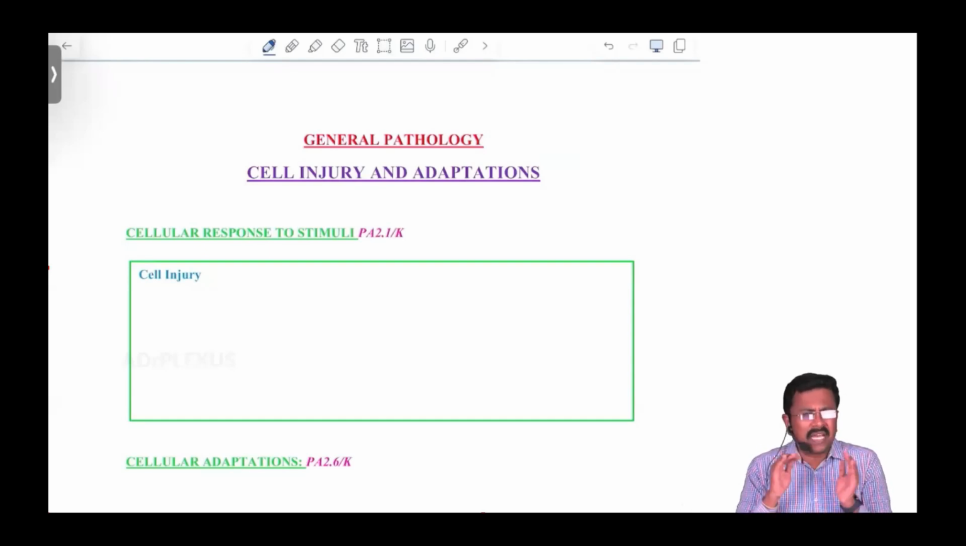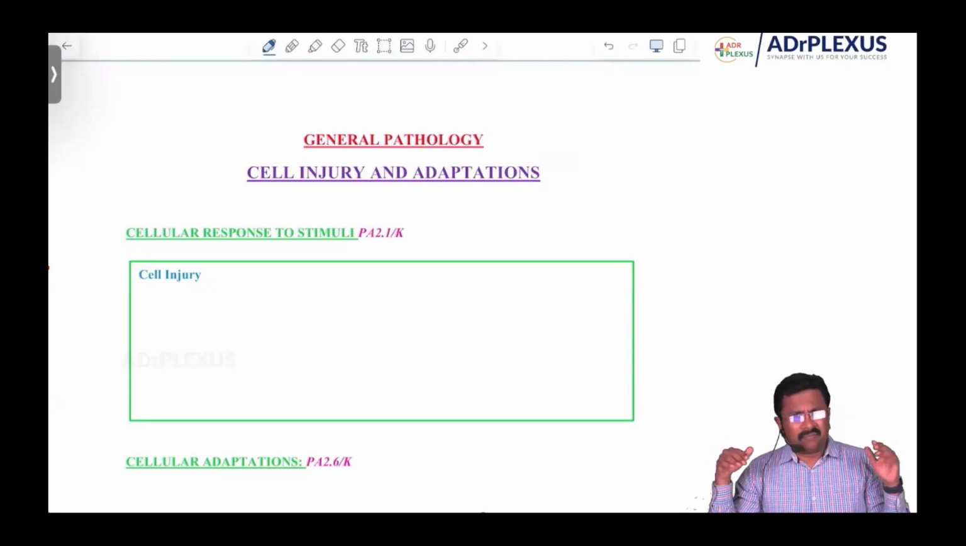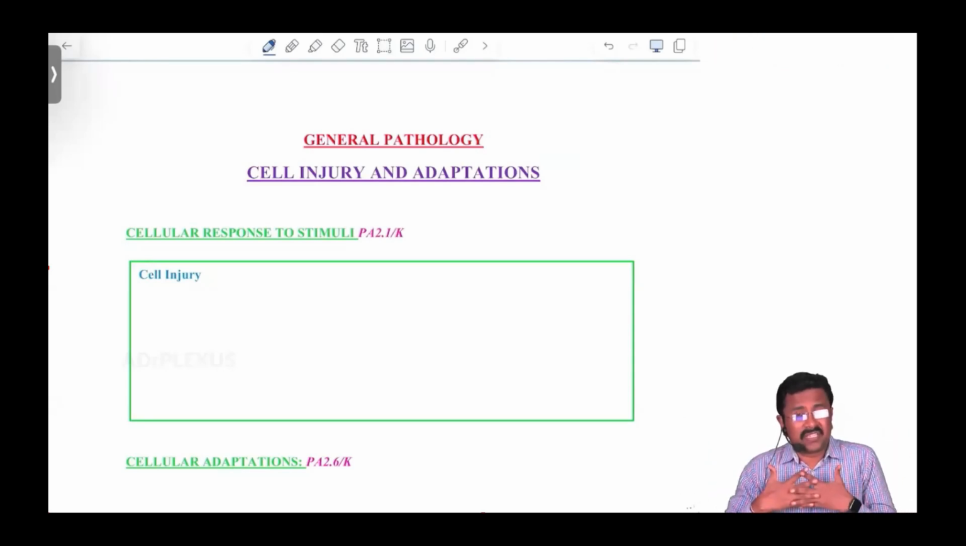Everything in this world has to be in homeostasis. Everything wants to go peacefully, but they face challenges. We face challenges. Similarly, the cell also faces challenges. So the cell can be prone to many injuries. What do you think is the most common cause of cell injury? A normal cell. What is the most common cause of cell injury?